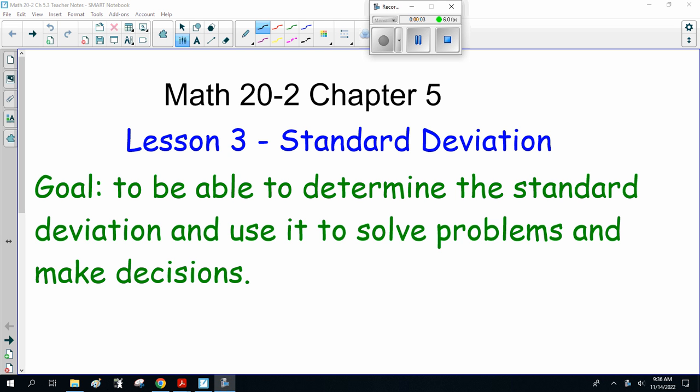Hello, ladies and gentlemen. Welcome to Math 20-2, Chapter 5, Lesson 3, Standard Deviation. The goal today is to be able to determine the standard deviation and use it to solve problems and make decisions.